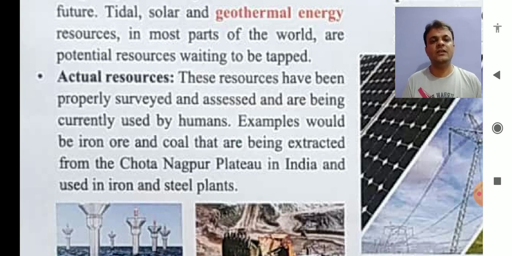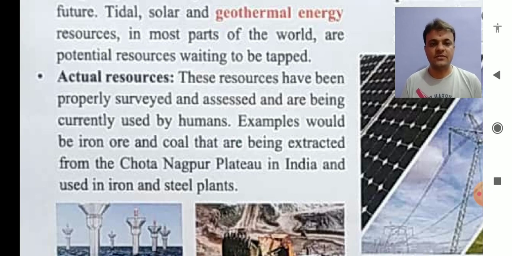It means we already know how much of these resources there is. We have surveyed and assessed them, and tested that this resource can be used this way, and they are currently being used by humans since the near past or since long ago. These resources are called actual resources.